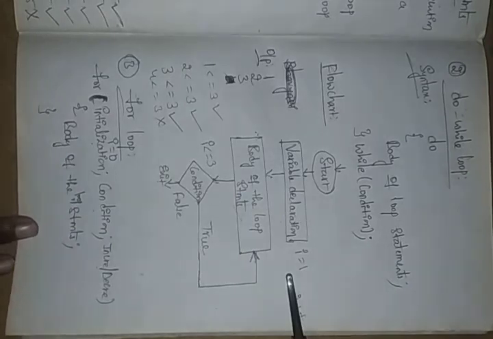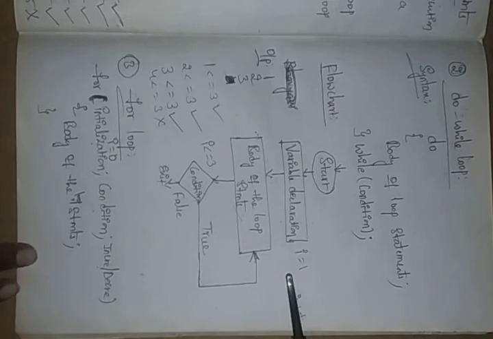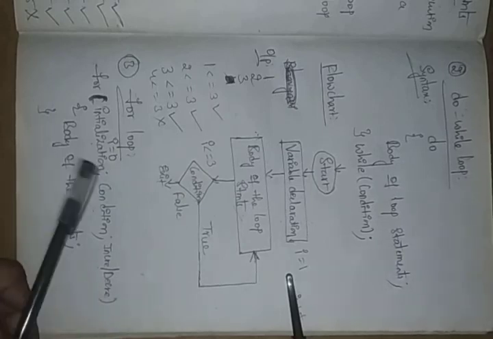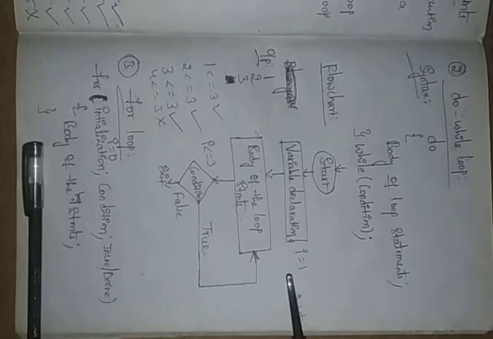If you started with 10, suppose you need a decrement process, you can do the decrement. It can come down 10, 9, 8, 7, 6, 5, 4, 3, 2, 1. Like that it can decrement. If you need the decrement process, here you should initialize with a high value, and after that it can decrement.